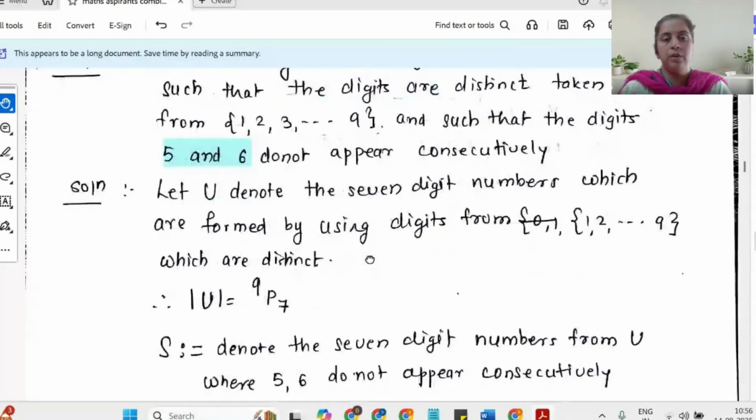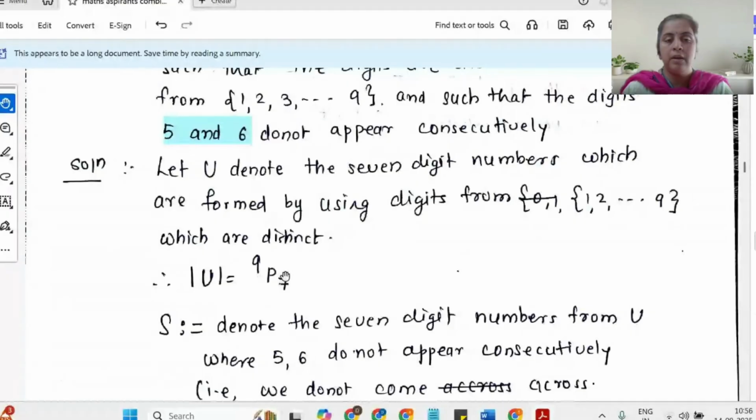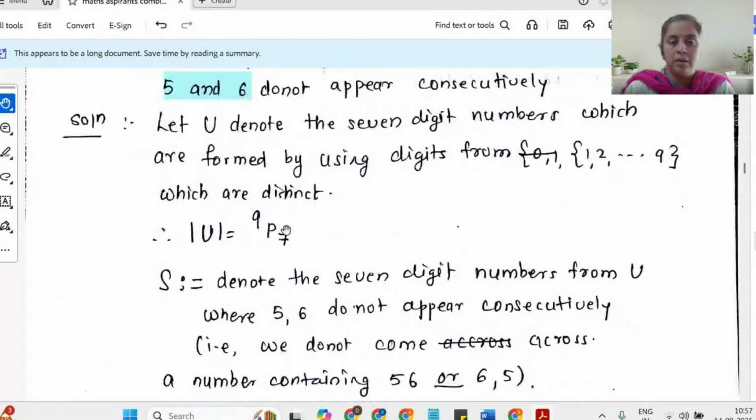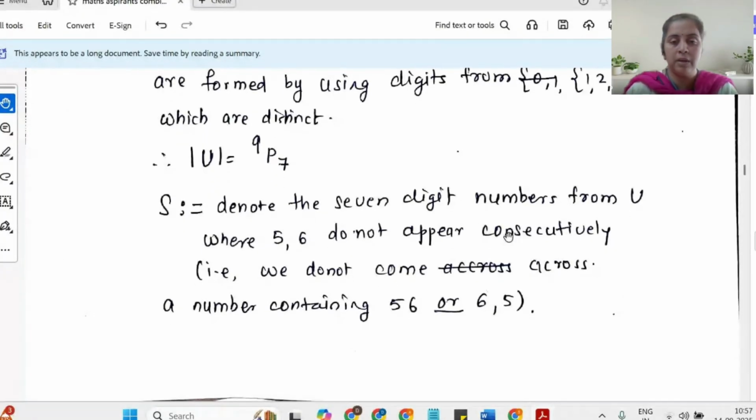So first of all, 7-digit numbers. U denotes the 7-digit numbers which are formed by using digits from 1 to 9, which are distinct. So I have 9 different objects and I'm taking 7 objects and arranging them. So the cardinality of U is going to be 9P7. Now S denotes the 7-digit numbers from U where 5 and 6 do not appear consecutively. That means we do not come across a number containing a sequence 5-6 or 6-5. You will not see 56 or 65 in whatever number you are constructing.